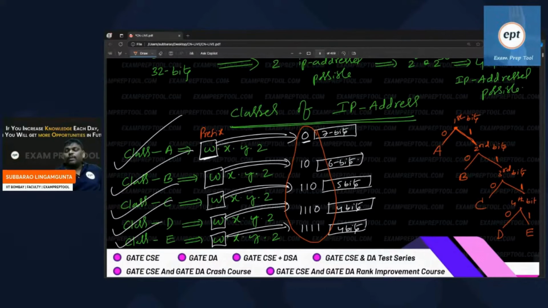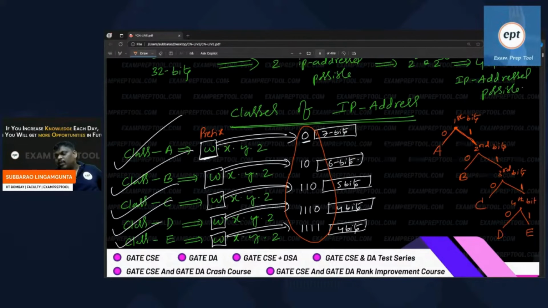If the first bit is 0, A. If the first bit is 1, then you have to see the second bit. If the second bit is 0, then class B. If the second bit is 1, then you have to see the third bit. Remember, the ending bit should be 0, then you can conclude. If the ending bit is 1, continue.